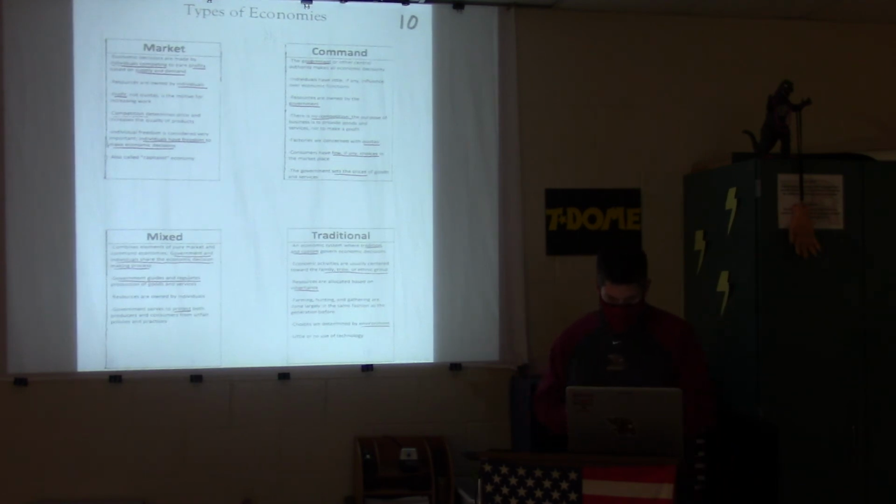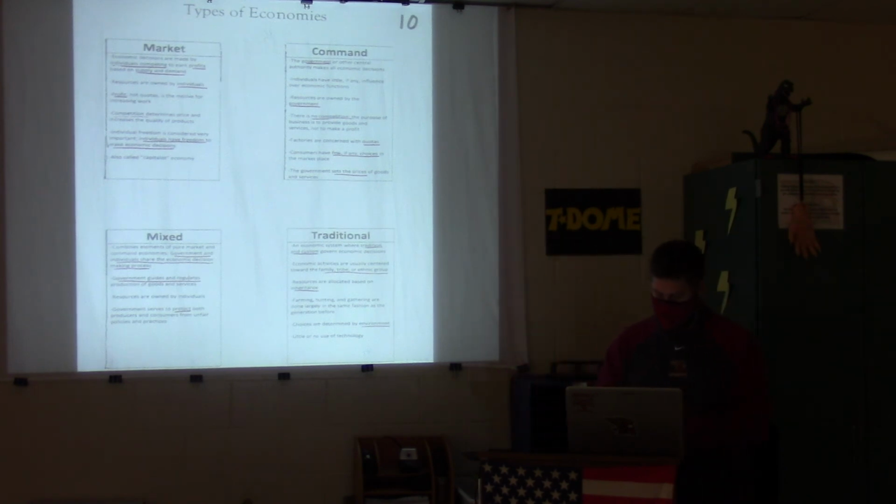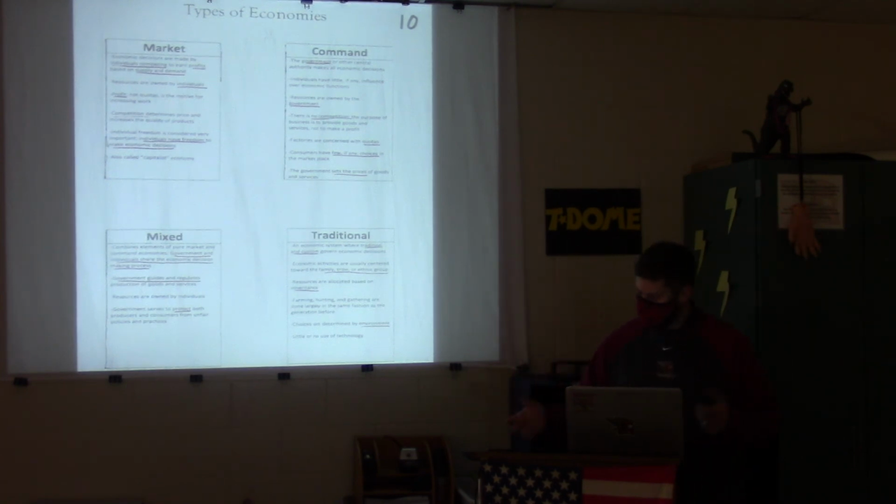Economic activities are usually centered toward the family, tribe, or ethnic group. Resources are allocated based on inheritance. So your family would give you land because of that. That's what we're talking about with traditional economies. Choices are determined by the environment. There's little or no use of technology at all, and a monetary system probably doesn't exist. Again, it's all about trading and bartering. So that's where we are.